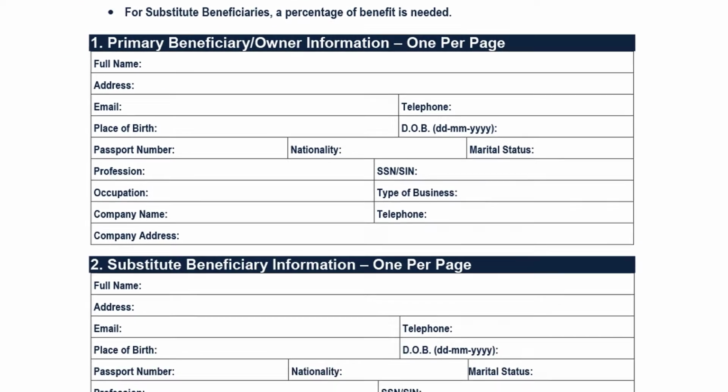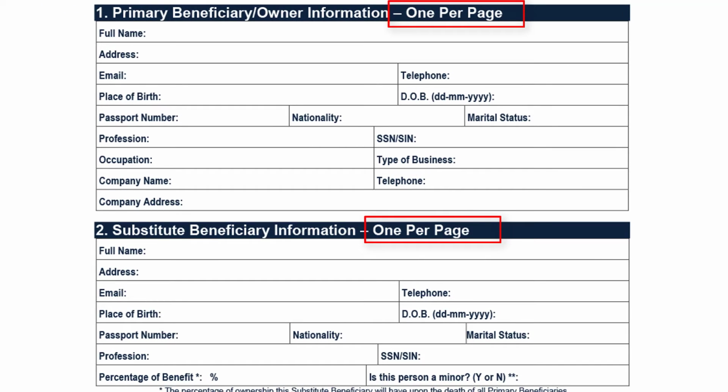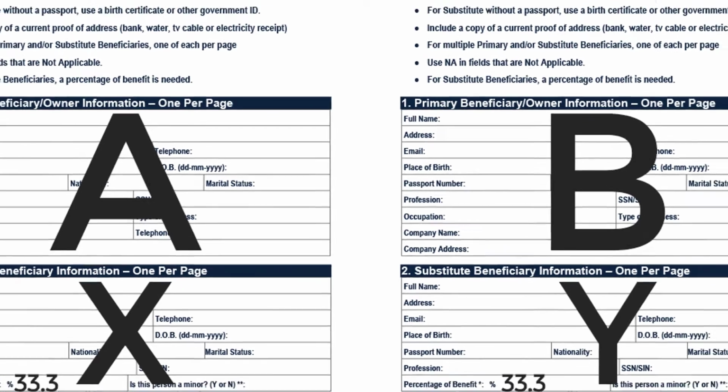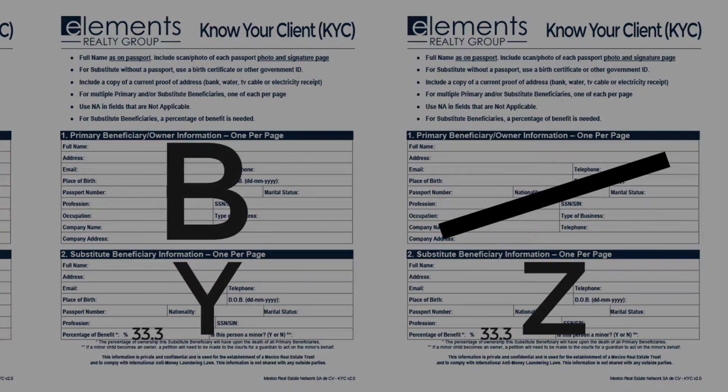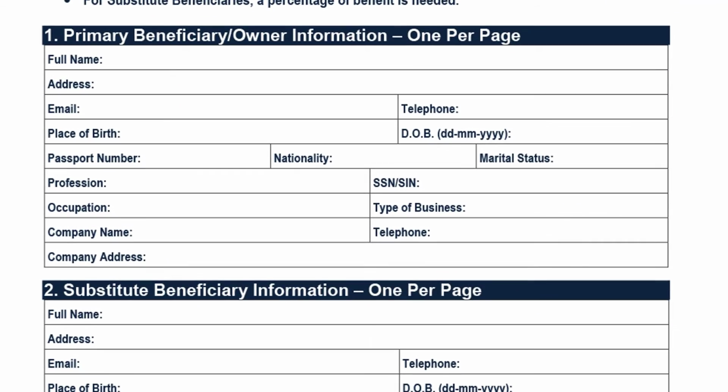Each KYC page can only have one primary and one substitute beneficiary. This means that if you have two primaries and three substitutes, you'll need to print out and complete 3 KYC forms. The fields on the form are mostly self-explanatory, but I do need to point out a few things. If any item is not applicable, please put NA in that field. In Mexico, every item on the form is important, so something has to be filled in.